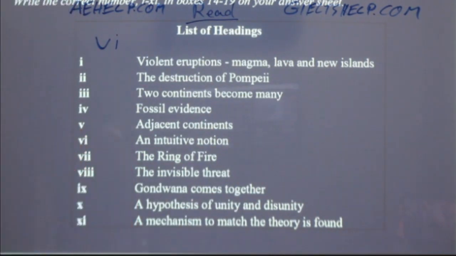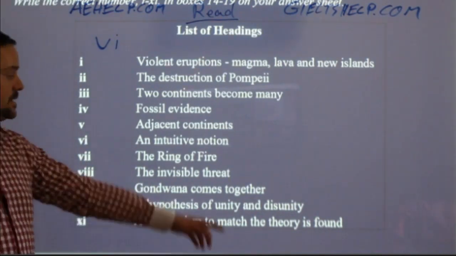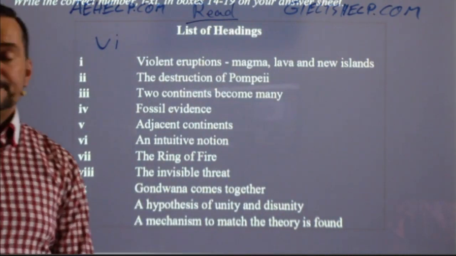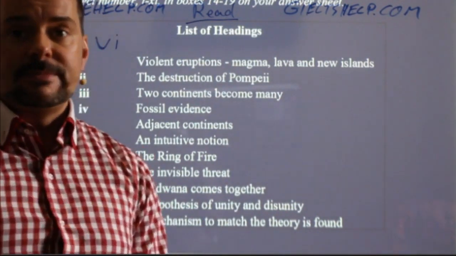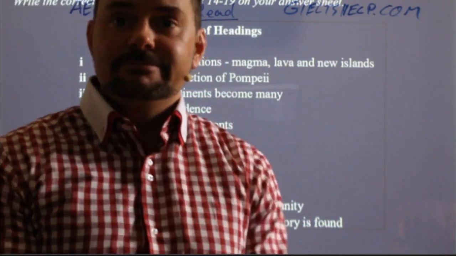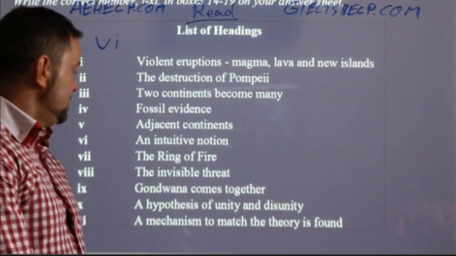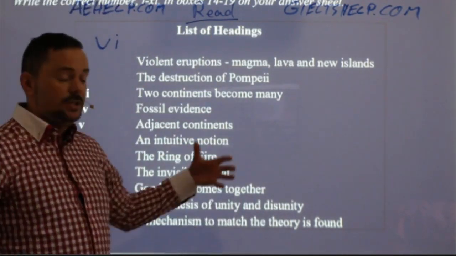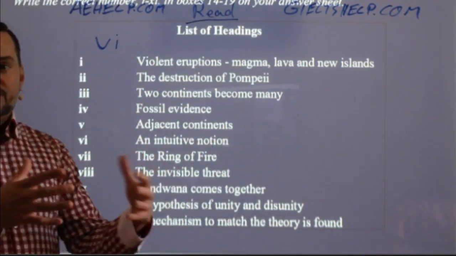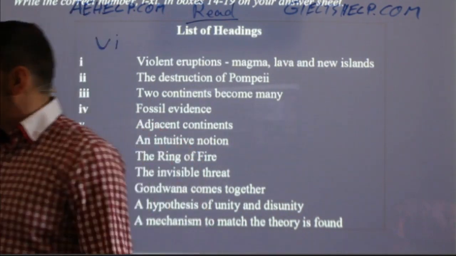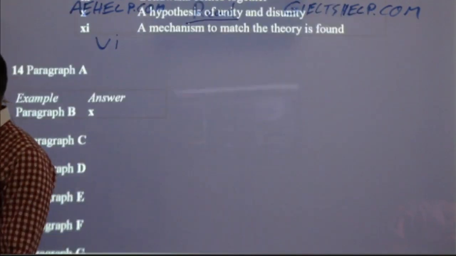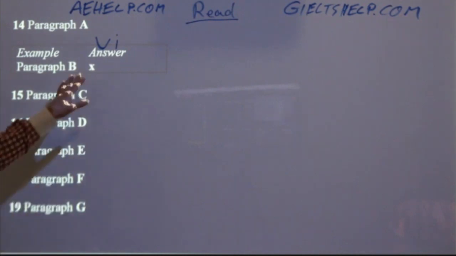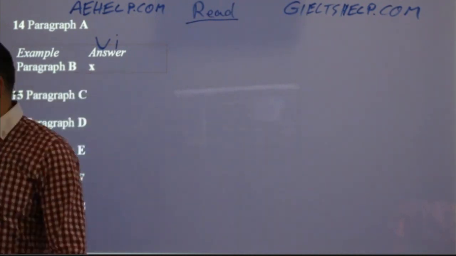So which one is the closest to this theory? Rodrigo says X. It's a hypothesis of unity and disunity. Yeah, whose hypothesis? Alfred Wegener's, the German scientist, hypothesis of, yeah, I think all these continents were one big continent, and now they're little continents. So luckily, this is the answer that's given for us, X. So we see it there.